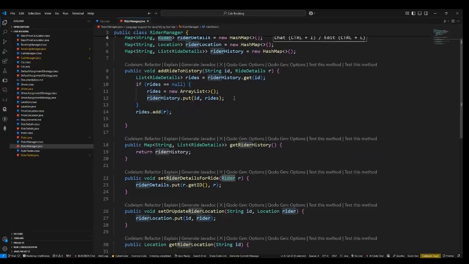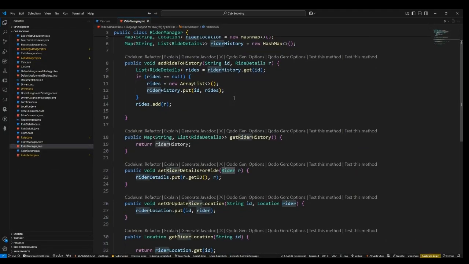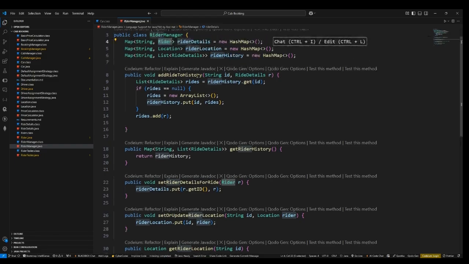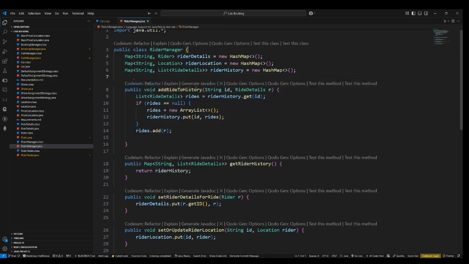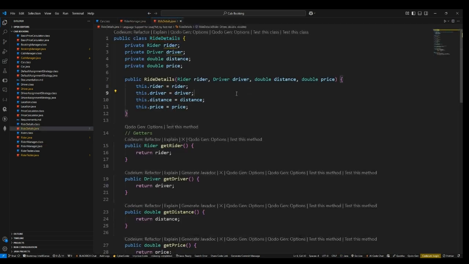The first method is add ride to history. After a ride has been finished, it will be automatically triggered so that the rider history will be stored inside this map. Add ride to history takes two parameters. One is the ID, which is the rider ID, and the other is the ride details. Ride details is a class through which we can create a ride details object.